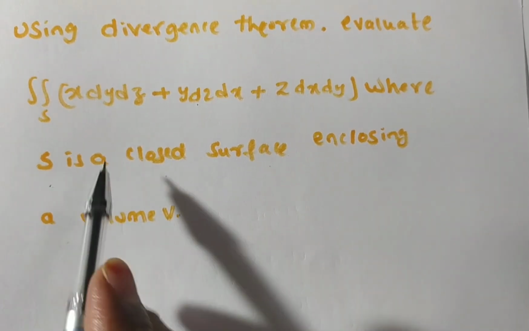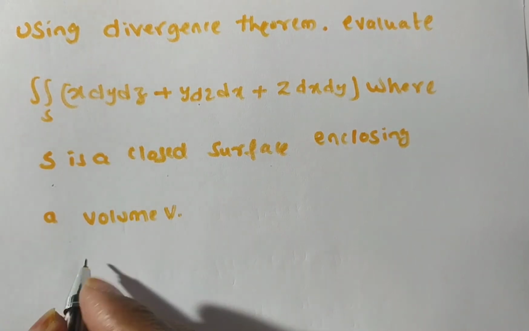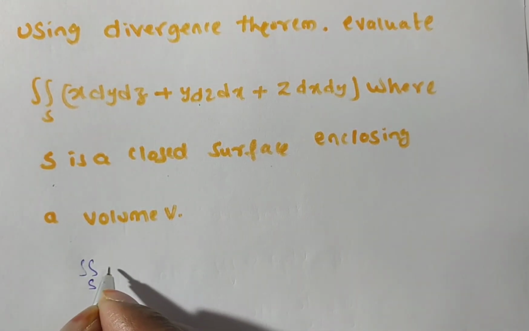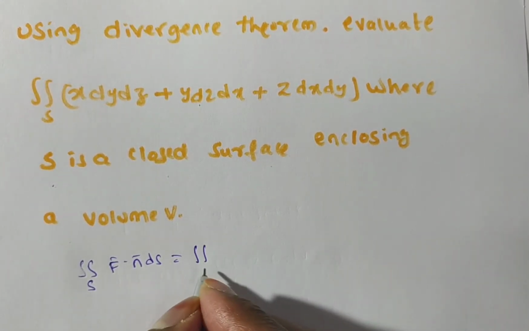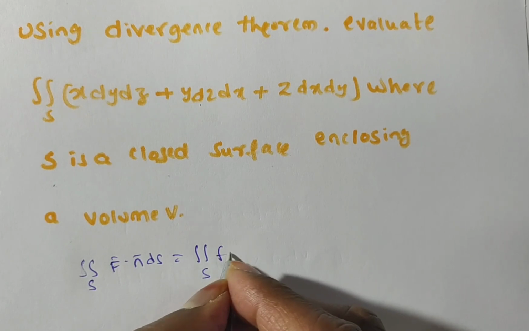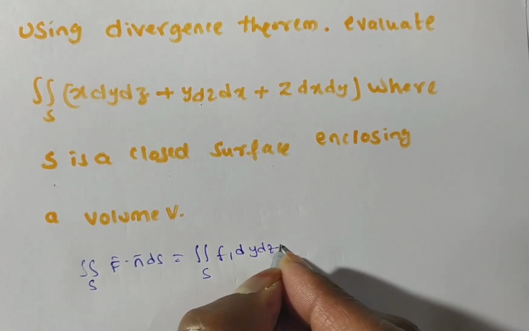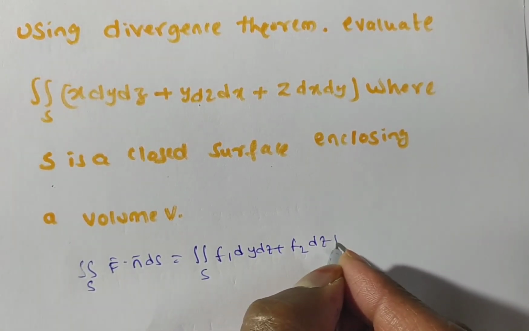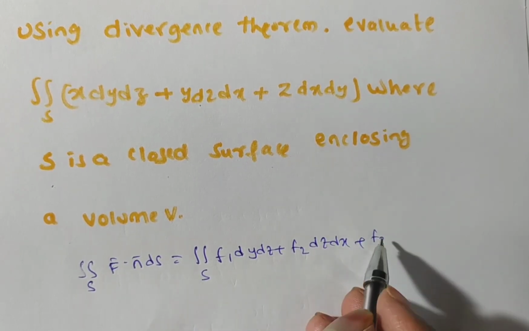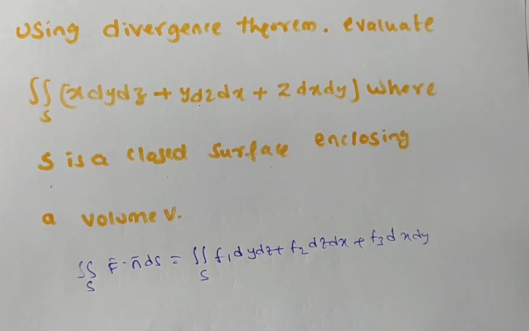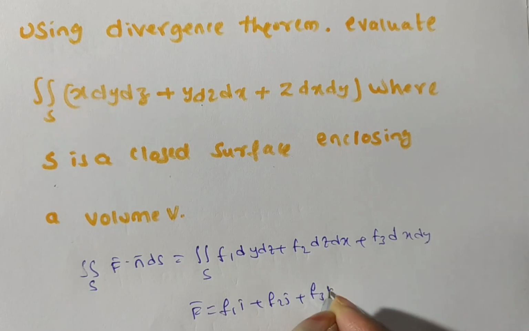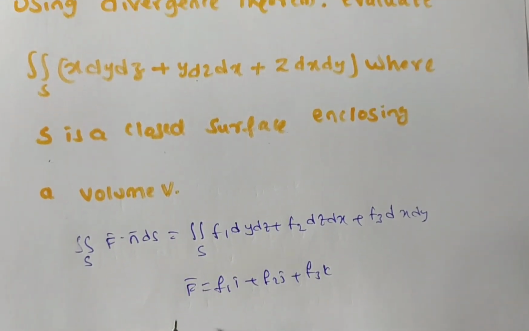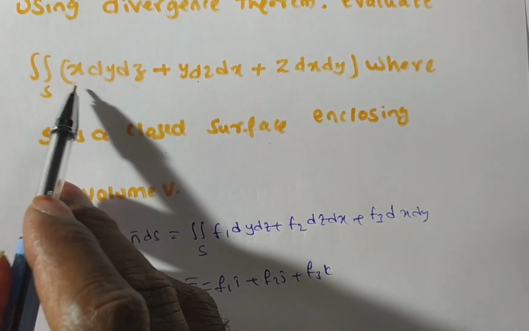Here you observe they are given double integral over S, no? So you can also write this as double integral over S f bar dot n bar dS. In a Cartesian form we can write this as integral over S f1 into dy dz plus f2 into dz dx plus f3 into dx dy. So in this case, what is f bar actually? f1 i plus f2 j plus f3 k. So from the given problem, tell me, what is f1 now? The dy dz quotient, that is x.